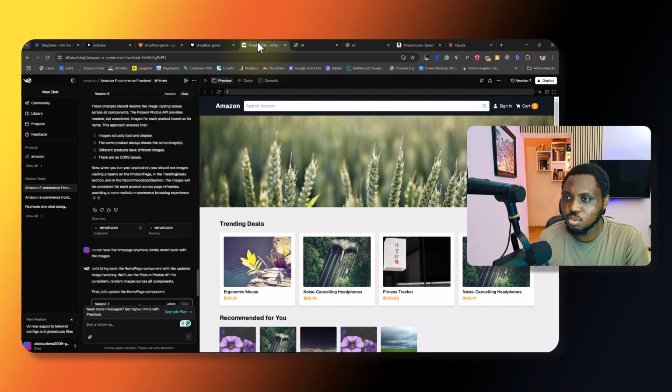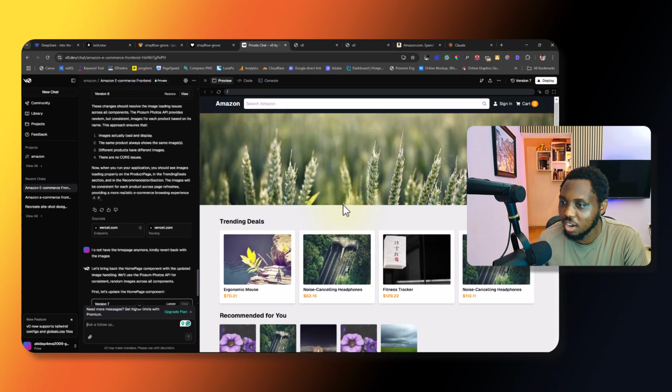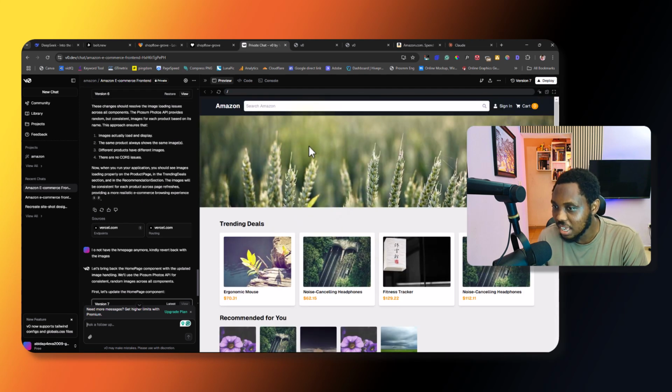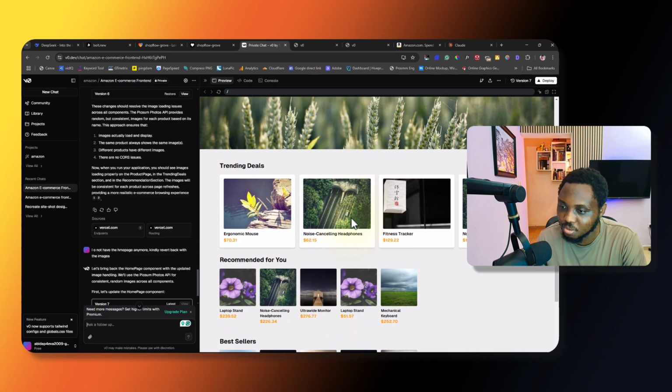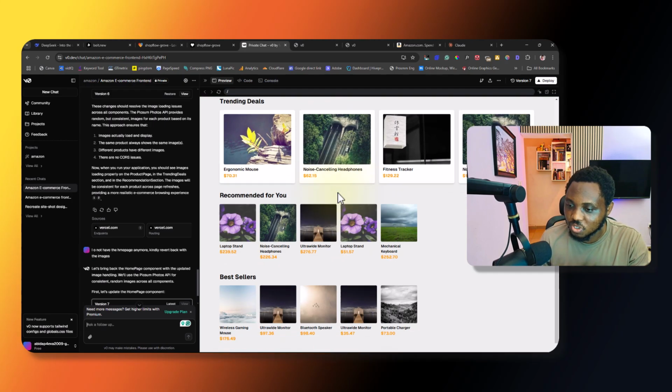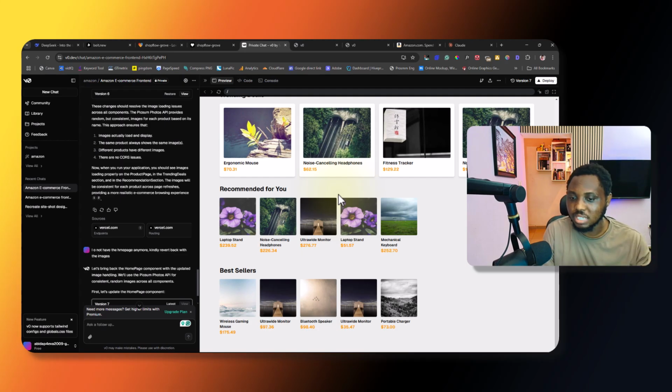Now let's come back to V0. Wow, it's been able to do it now. But what kind of image is this for an Amazon website? This didn't do a good job. So you see, it's not able to even match the noise cancellation headphone text with the image it's using. It's not matching the image with the text, and these are the things I would still have to give the prompt to be able to get that done. This is not entirely cloning the website, so it's difficult for it to give you the exact replica, but it's just creating something similar.